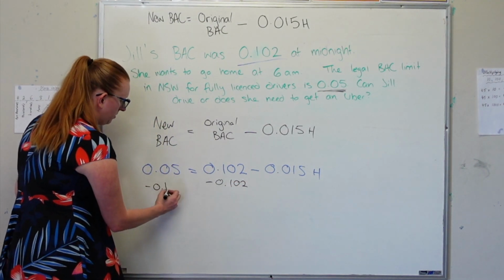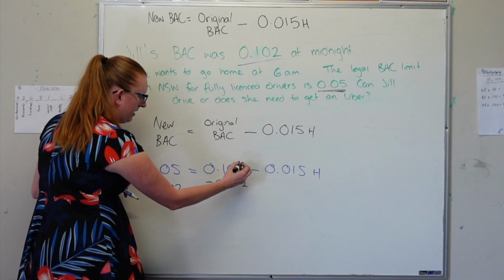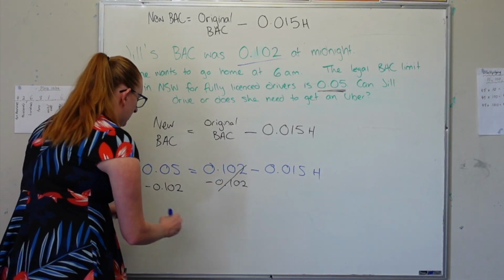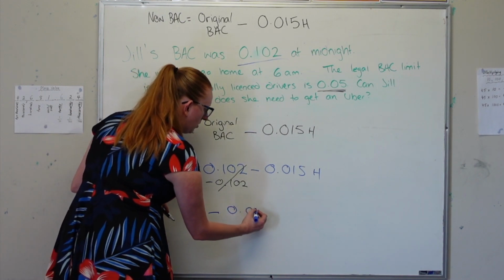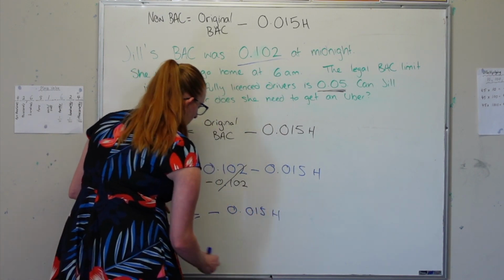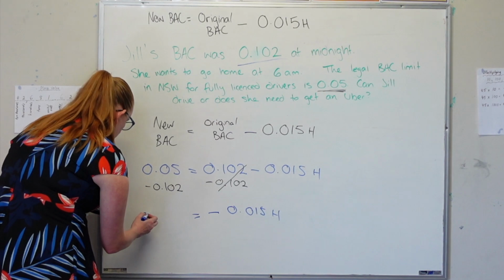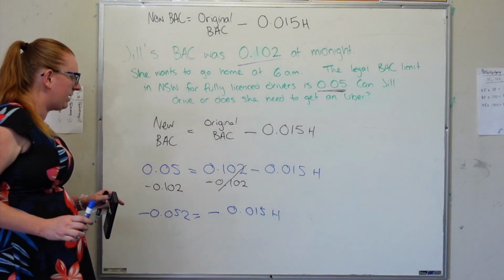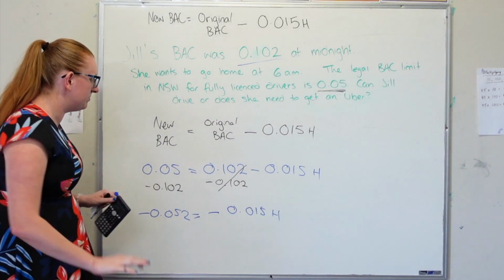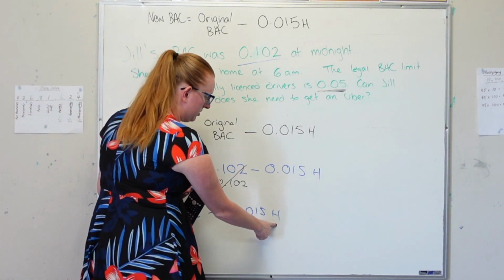They cancel out. So I'm left with, on this side, minus 0.015 H, and on this side, I'm left with minus 0.052.